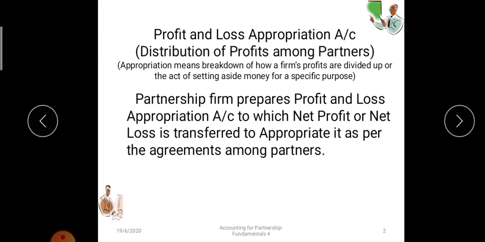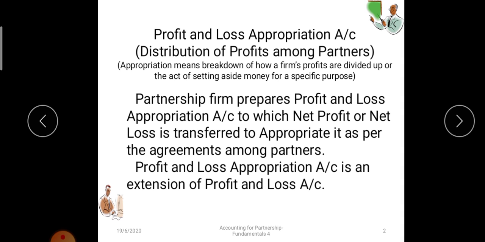In the previous video we had discussed two terms, charge against profit and appropriation of profit, and there we discussed that appropriation is done after charge against profit, which is recorded in the profit and loss account. Charges are allowed even if there is a loss to the firm, but appropriation is done only when there is profit. Examples of appropriation of profit are salary to partner, commission to partner, transfer to reserve, and interest on capital.